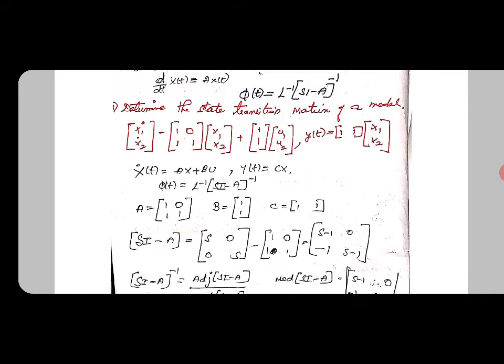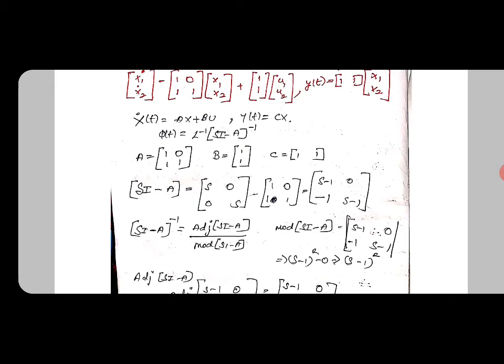We know that the general formula for determining the state transition matrix, that is psi of t, is equal to Laplace inverse of sI minus A the whole inverse. Here sI minus A, where s times the identity matrix I is s 0, 0 s, and then A is nothing but 1 0, 1 1.